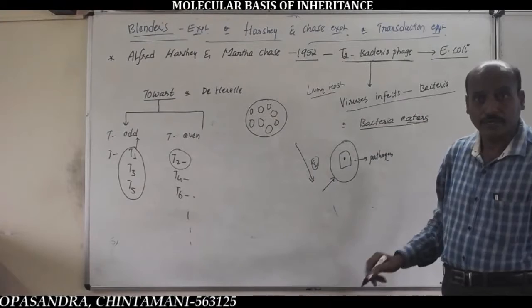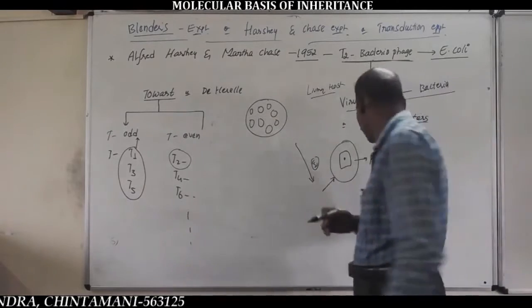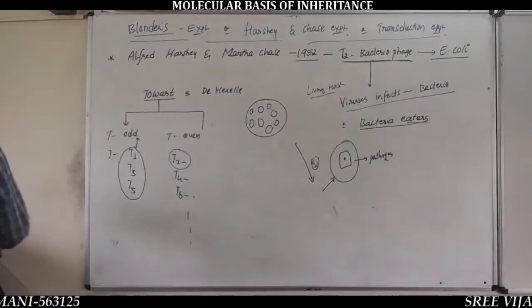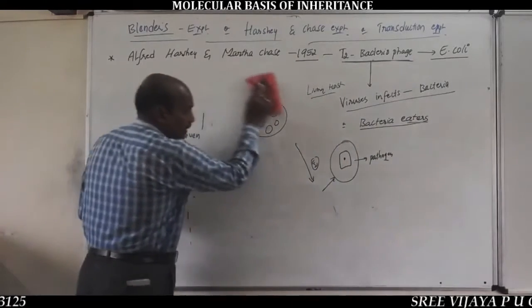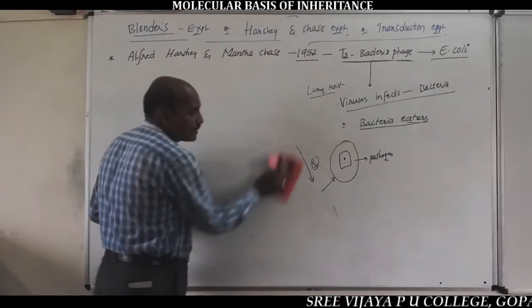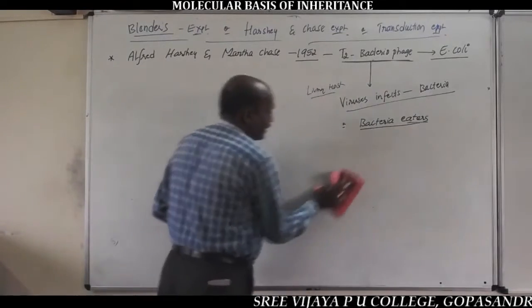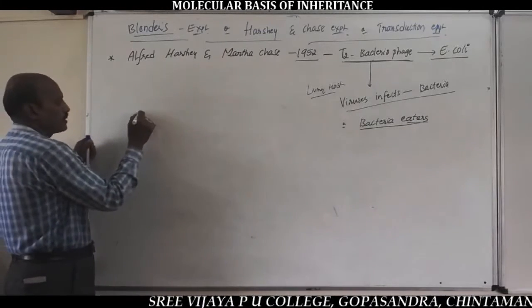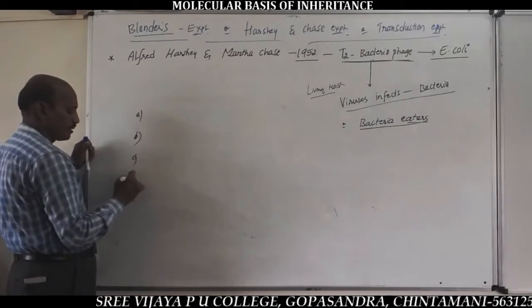Very important. Bacteriophages are the viruses which infect bacteria. That's why bacteriophages are also called bacteria eaters. So that is very important for the C option.